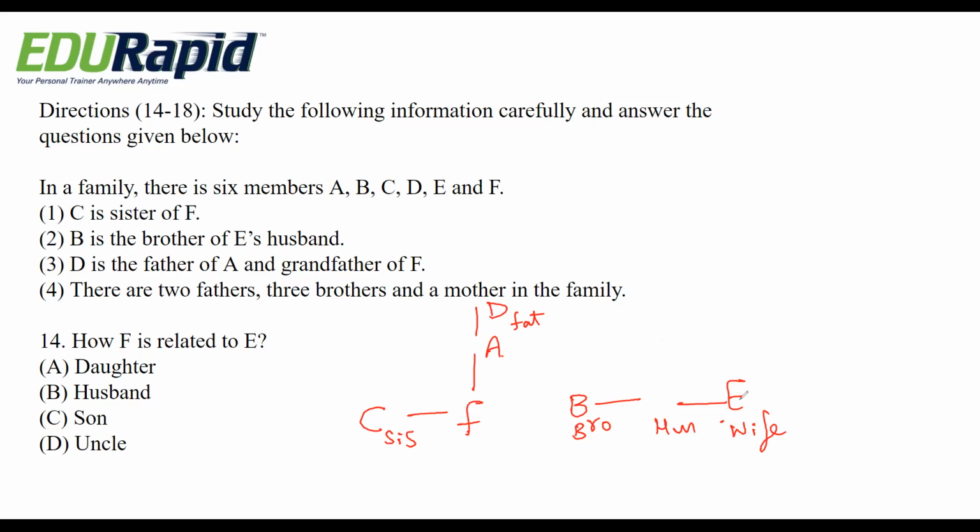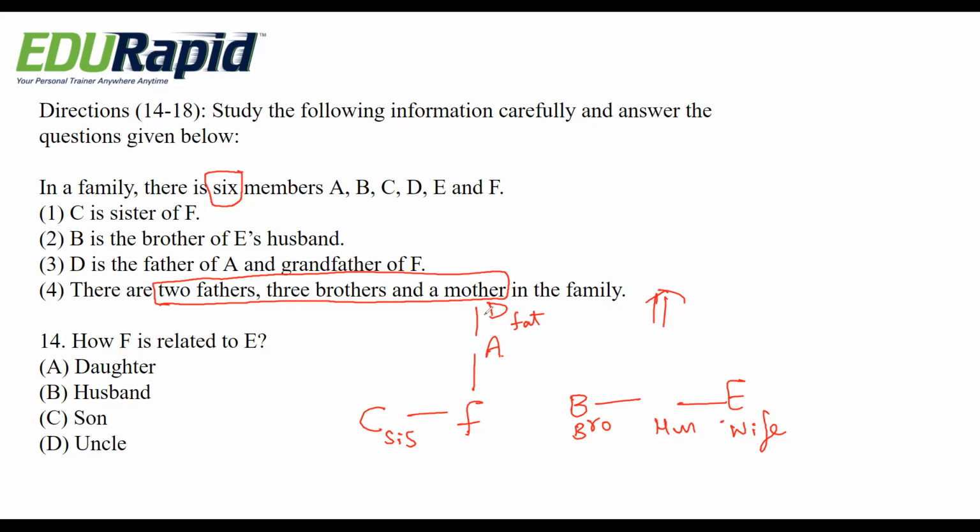So if we combine these two, the final structure will be like this. It satisfies the condition. There are two fathers, three brothers, and a mother in a family. And also remember there are six members in a family.